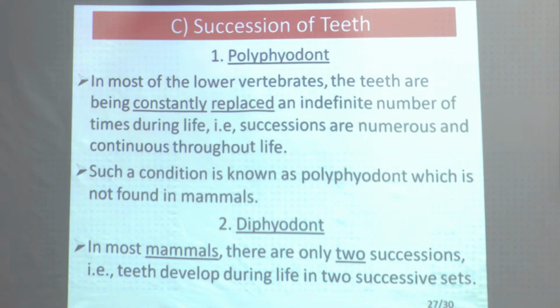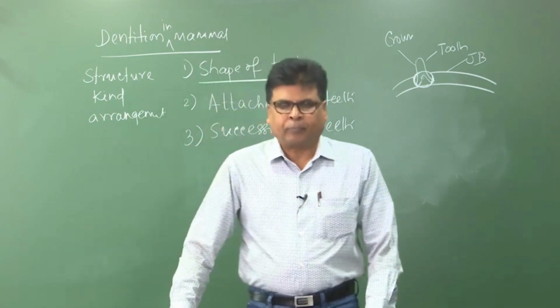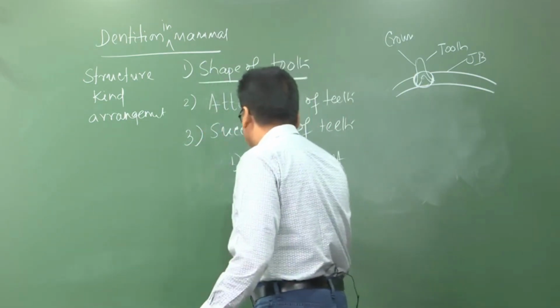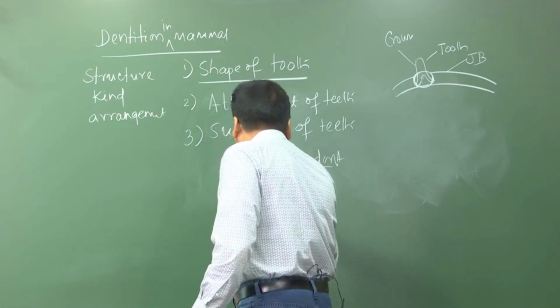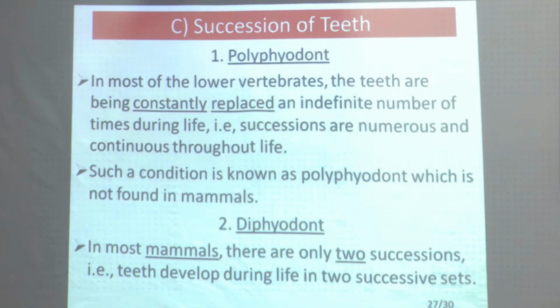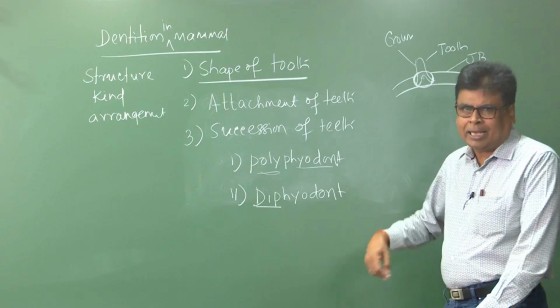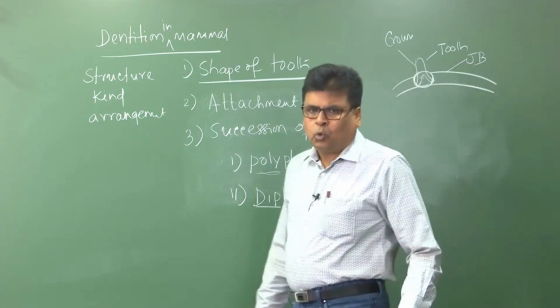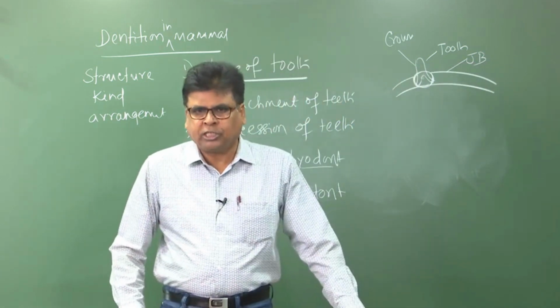So, what type of succession is found in mammals? In case of mammals, the condition is known as diphyodont. Di means two, that means in the lifetime of a mammal, the tooth is replaced twice.